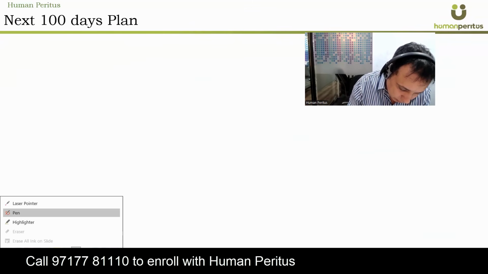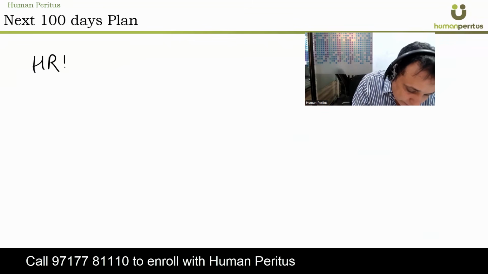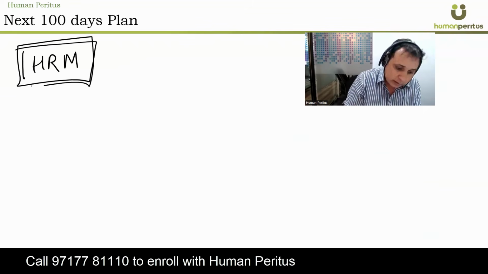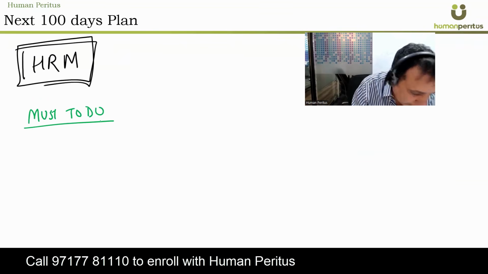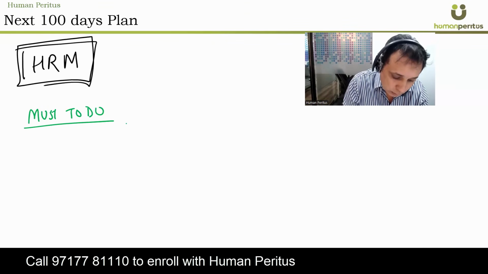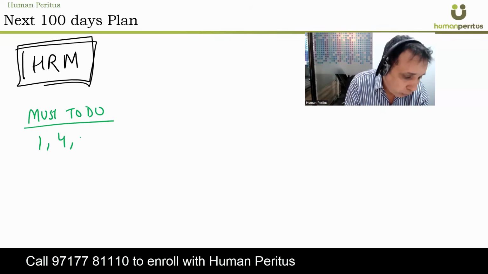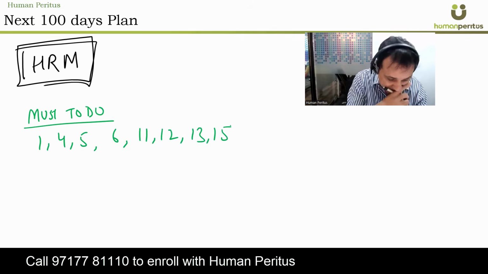Must to do are in green color. So guys, once again, we'll start with HRM, human resources management, which we have planned in our first 30 days. For HRM, the must to do chapters are 1, 4, 5, 6, 11, 12, 13 and 15.